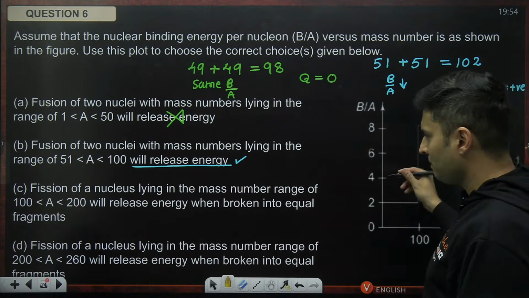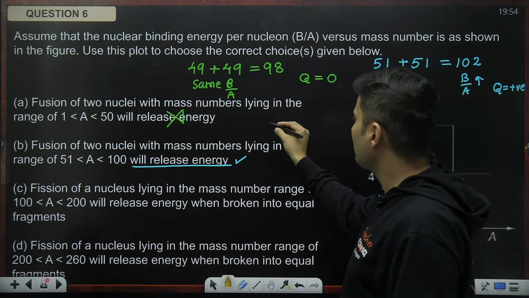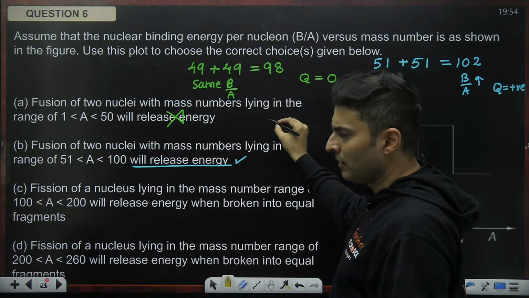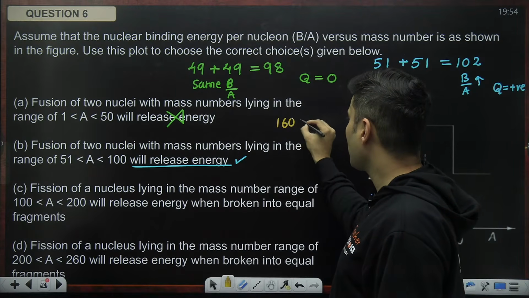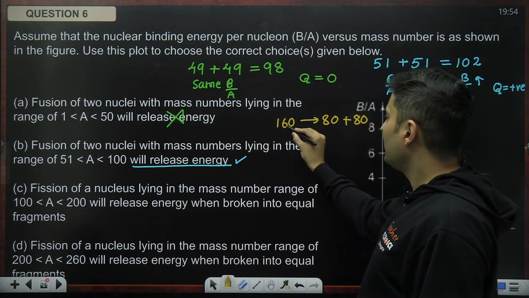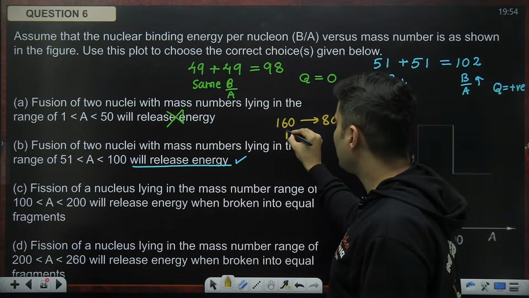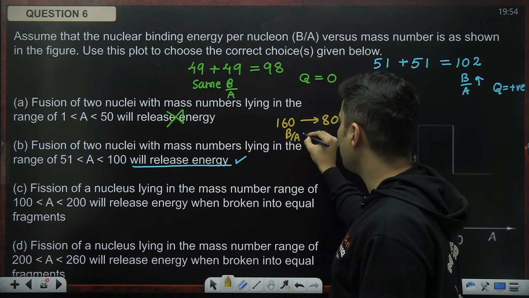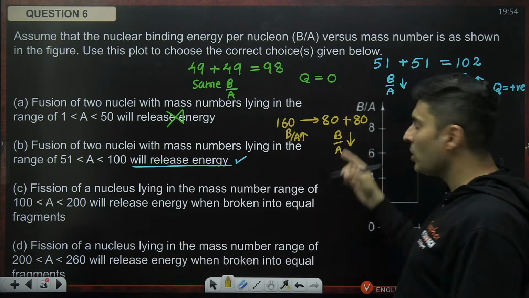Now, just imagine, even if you take some element of, let's say, 160. If it splits into 80 plus 80, this 160 element has higher binding energy per nucleon, whereas these have lower binding energy per nucleon.